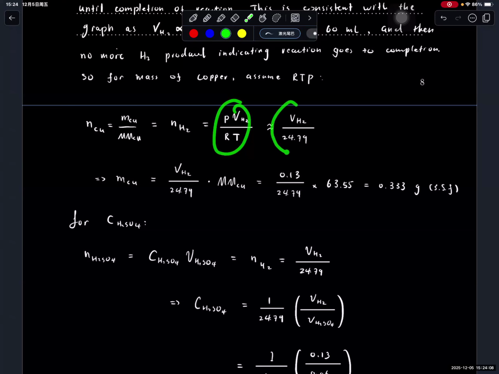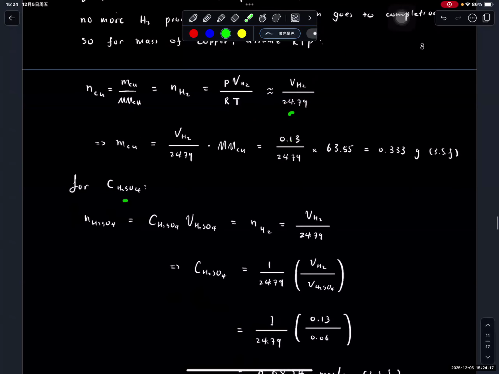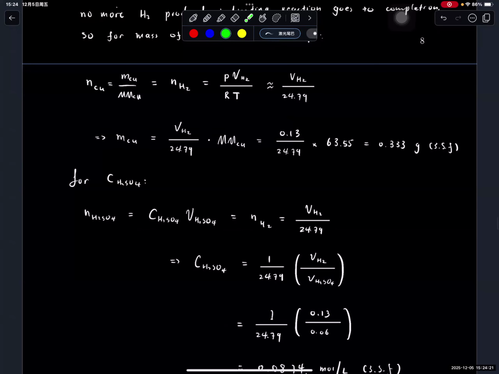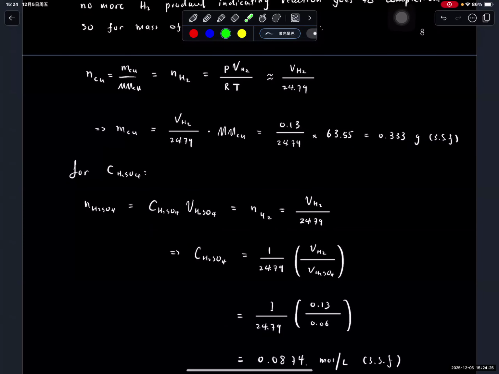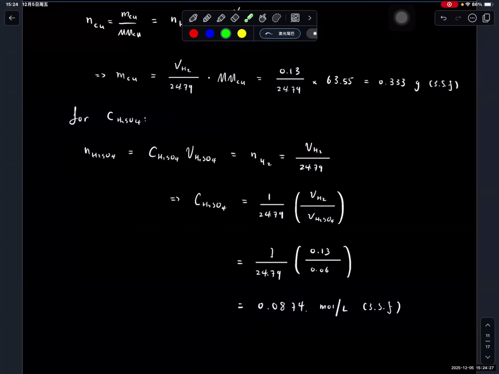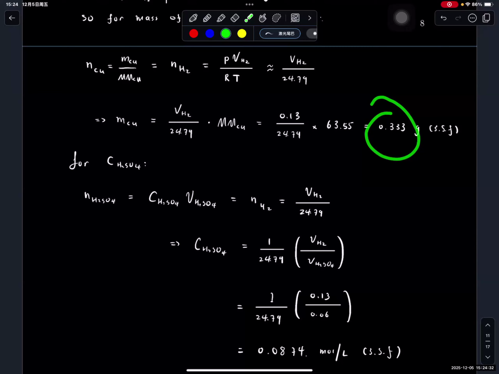And then from here to here, I use the RTP condition, right? So I don't have to actually substitute values for P, for T, and for R, right? And then for the concentration of sulfuric acid, you can just use the definition that moles equals concentration times volume and rearrange it, okay? Right, so this should be your answer. And this should be your answer for the mass of the copper, right?